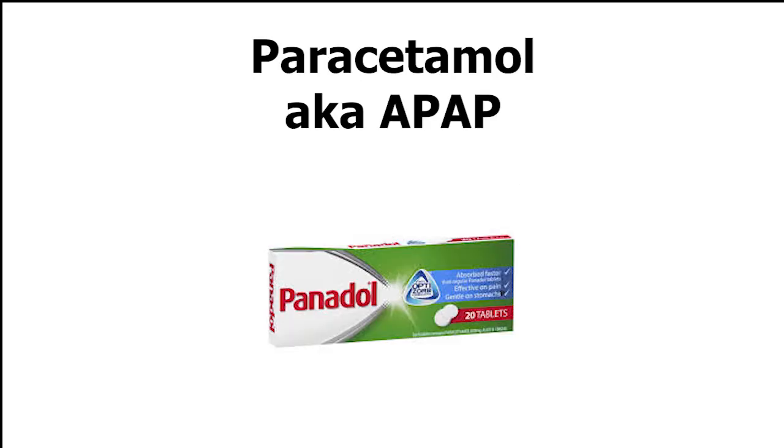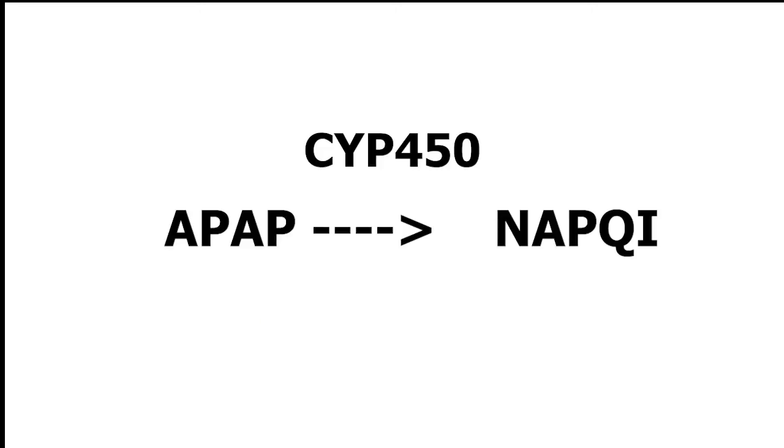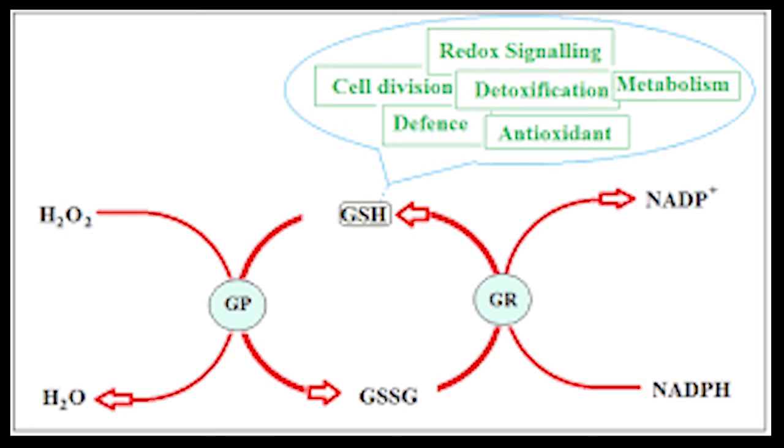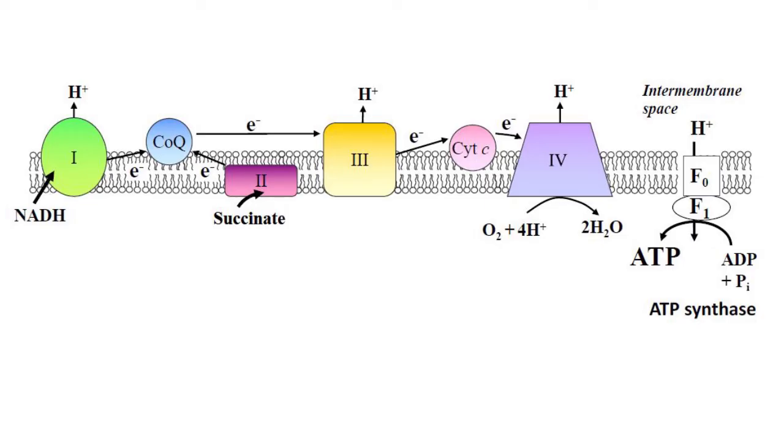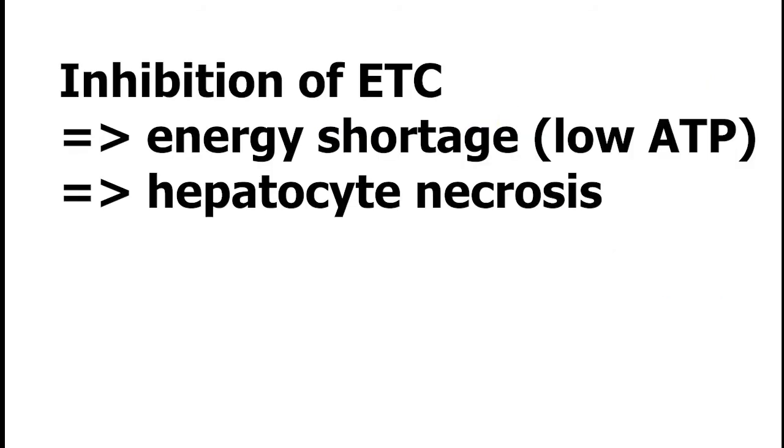Acetaminophen, aka paracetamol, aka APAP, is usually considered safe. A small amount of APAP is oxidized by cytochrome P450 in mitochondria to NAPQI. NAPQI is usually detoxified by hepatic GSH, but when you overdose on APAP, GSH stores cannot keep up, and free NAPQI covalently binds to mitochondrial proteins, leading to ETC impairment, which then causes all the terrible effects described earlier.